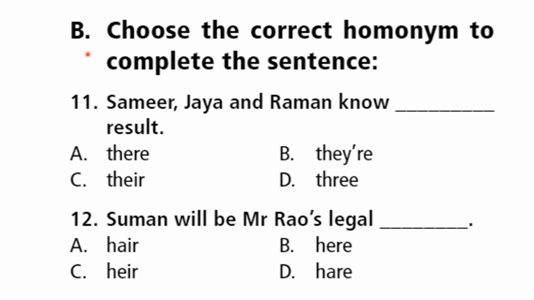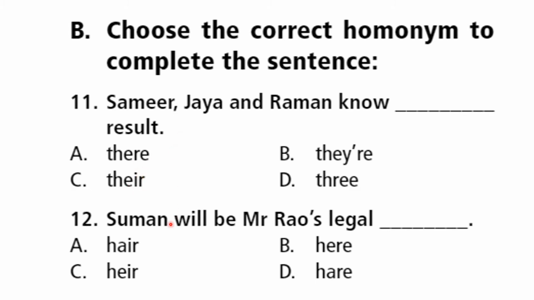Here, section B. Choose a correct homonym to complete the sentence. Look here. What are homonyms? You have learnt homonyms. Your pronunciation will be same, spelling will be different, meaning will be different. They are called homonyms. Look here. THERE, there. THEIR, there. These two are homonyms.